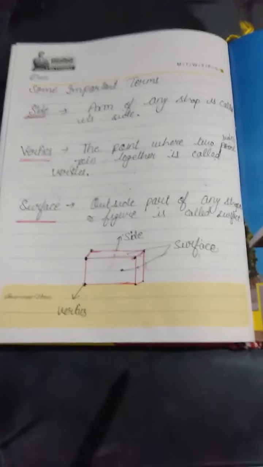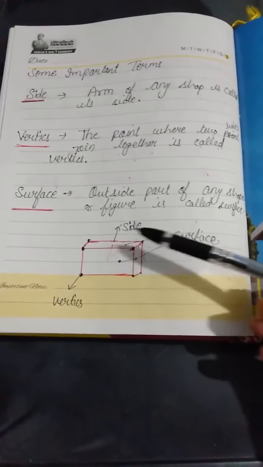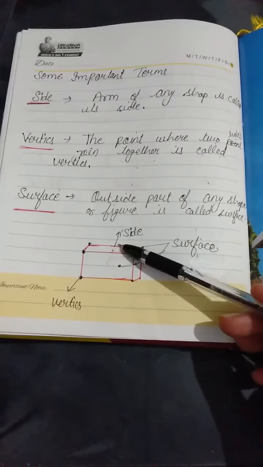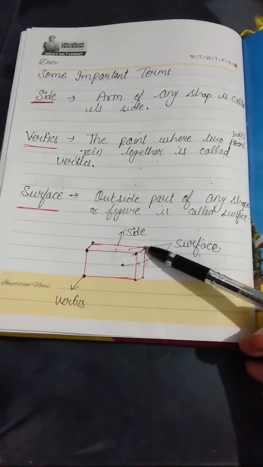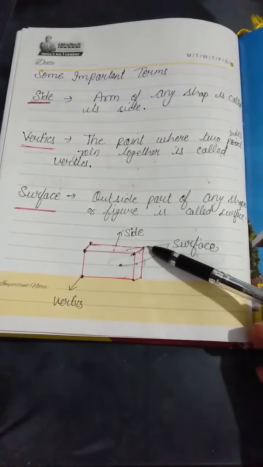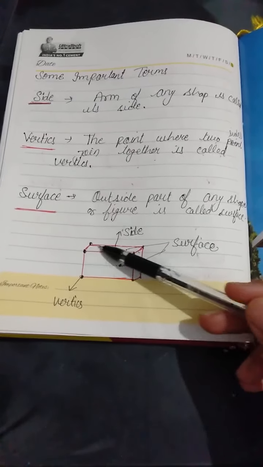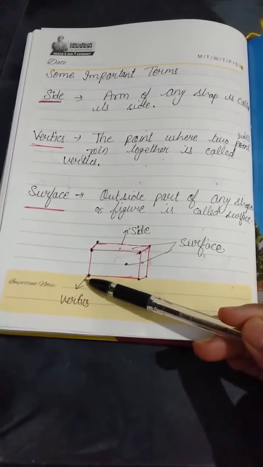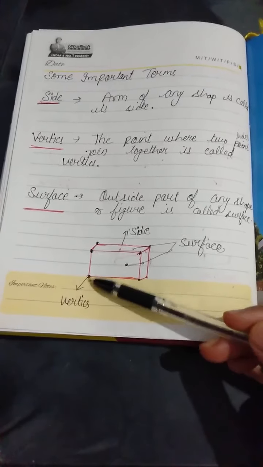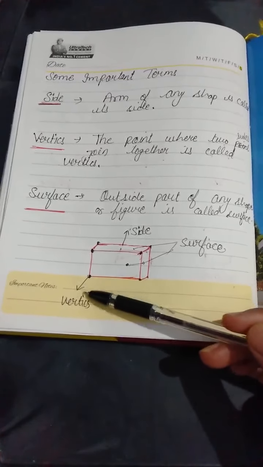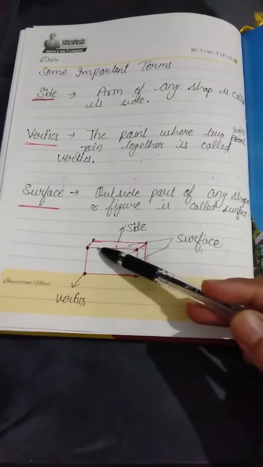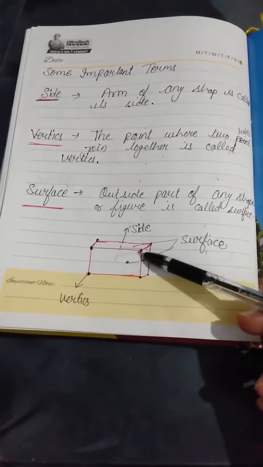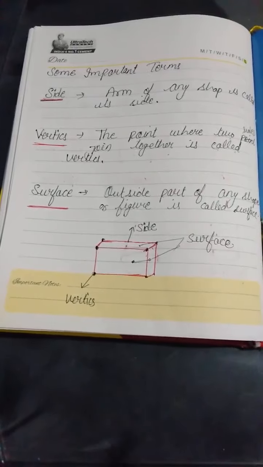Now look at this cuboid. What is a side? Where two vertices are joining. That means this is a side because it is joining two vertices. And what is a vertex? A vertex is where two sides are joining. This side and this side are joining here, so this is a vertex. I have also written vertex here because this line and this line are joining here. And all these lines are called sides. 1, 2, 3, 4, 5, 6, 7, 8, 9. Those all are the sides.